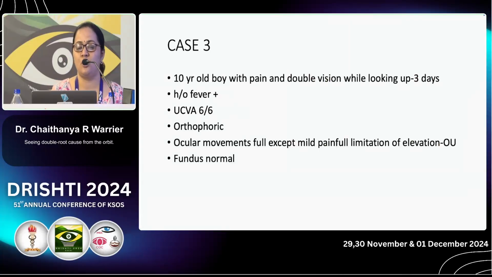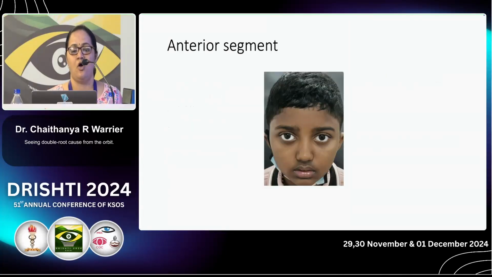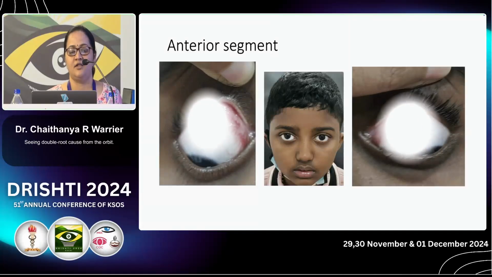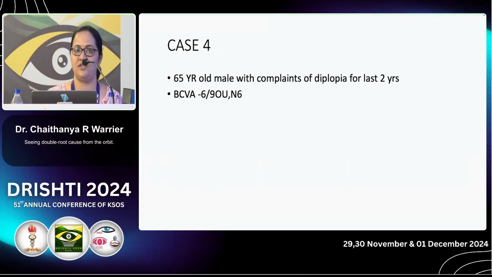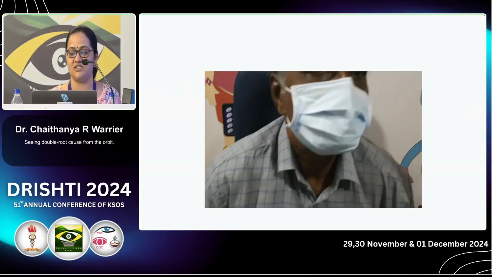Case 3, a 10-year-old boy with pain and double vision while looking up for 3 days. History of fever was there, vision 6/6. On examination, there was a supromedial elevated congested mass. It turned out to be myositis, treated with antibiotics and steroids, and he resolved. Coming to the fourth case, a 65-year-old male with complaints of diplopia for the last 2 years. Vision was 6/9 in both eyes.